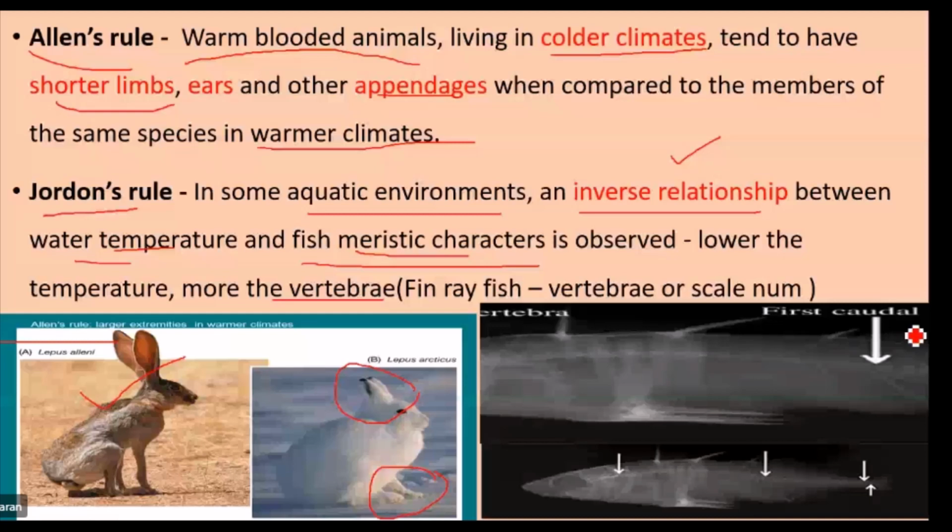Here you see the temperature influence, that is inversely proportional: the water temperature and the structure of the fish is observed inversely. Move on to the